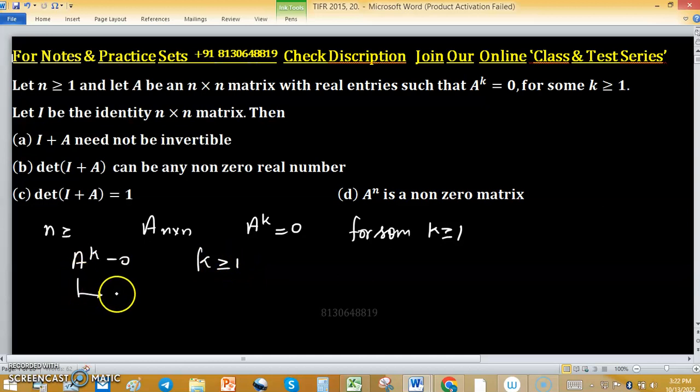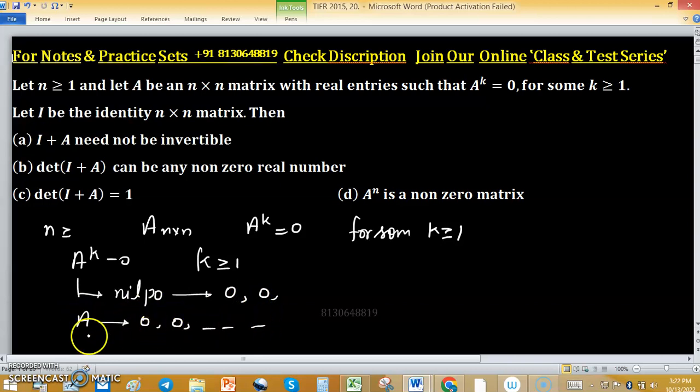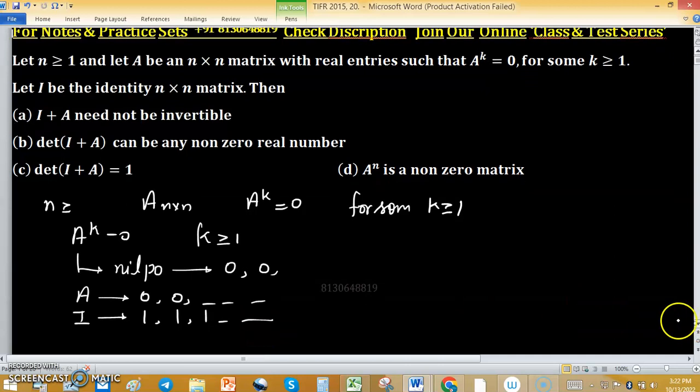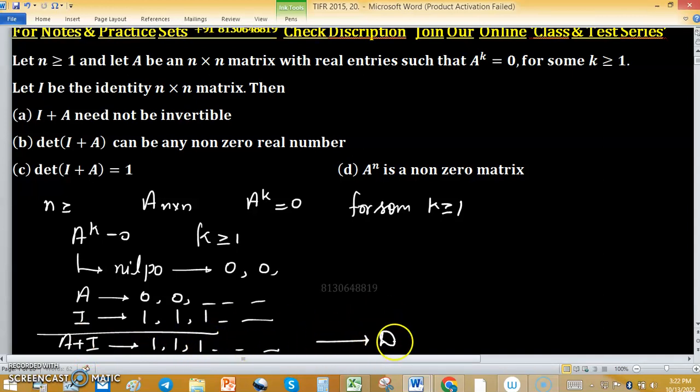It means matrix A is a nilpotent matrix, and we know that eigenvalues of a nilpotent matrix are all zeros. Means eigenvalues of A are 0, 0, 0, n times, and eigenvalues of the identity matrix are 1, 1, 1. All are same. Then eigenvalues of their sum, A + I, will be 1, 1, 1, and so on, and the product of these will be the determinant of matrix A + I, and that one will be 1.